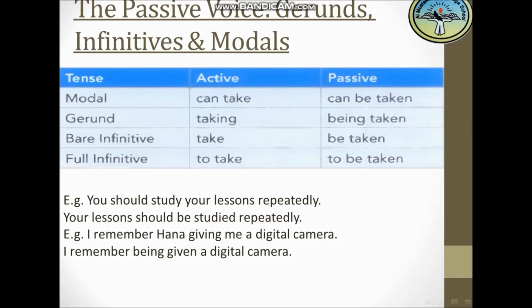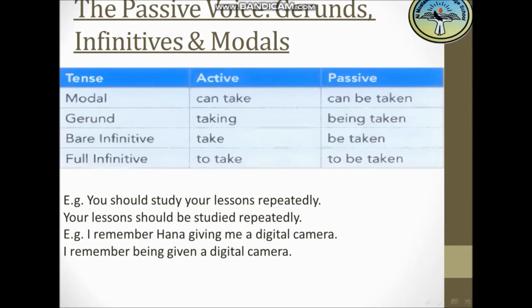For example, we have in the active sentence, you should study your lessons repeatedly. So here in the active sentence I have the object, your lessons. So I will take this object and put it as a new subject in the passive form. So the sentence will start with your lessons.